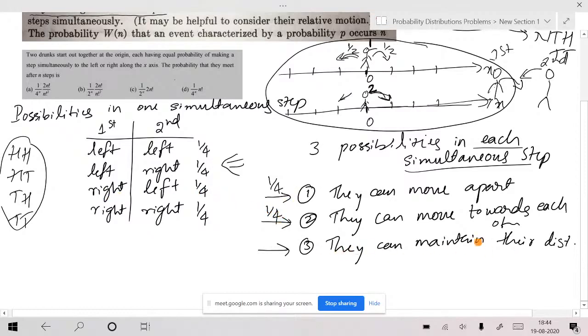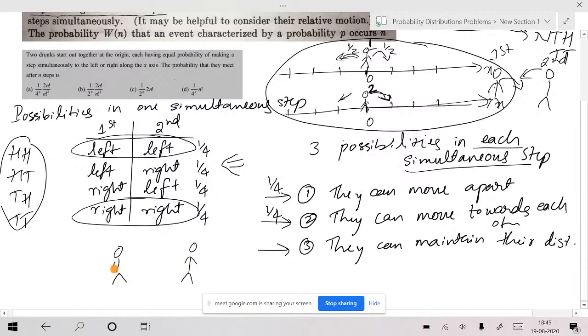What is the probability that they maintain the same distance? So that is the addition of these two, this one and this one. Why? If both of them take a step in the same direction, then they definitely maintain their distance. So here is their position somehow.